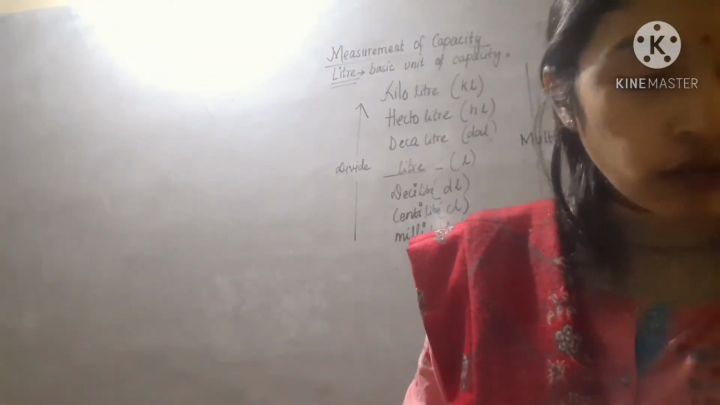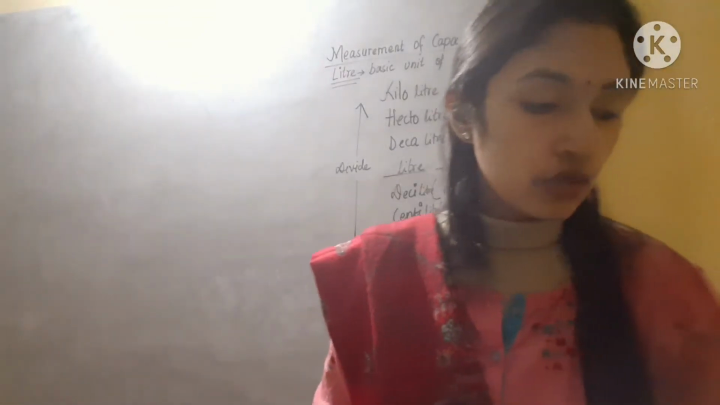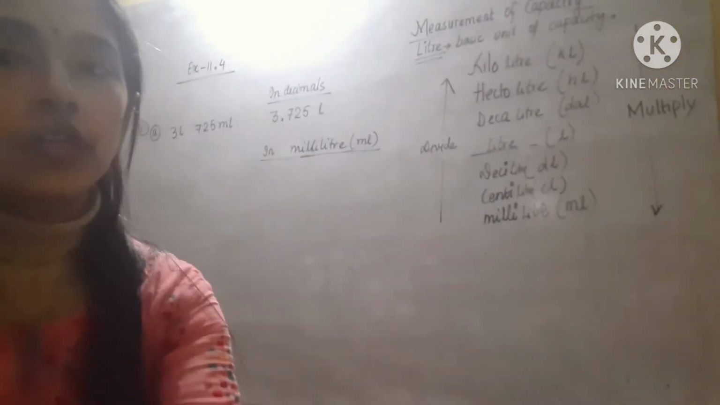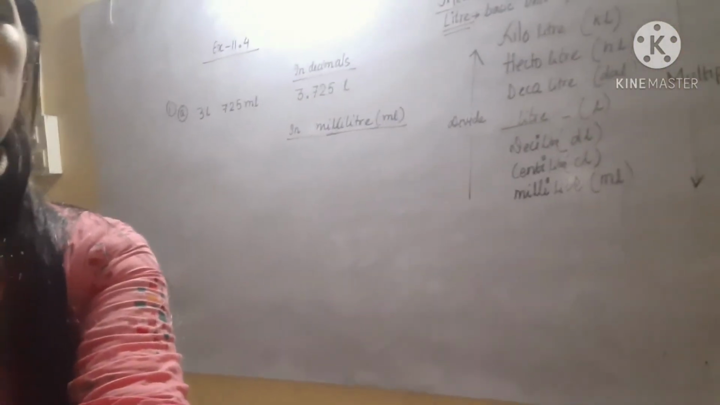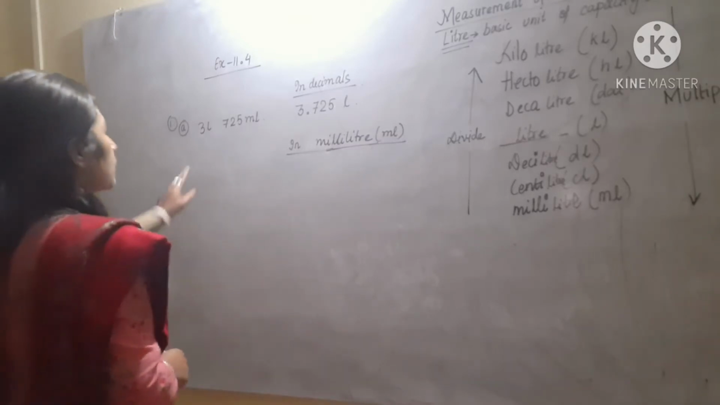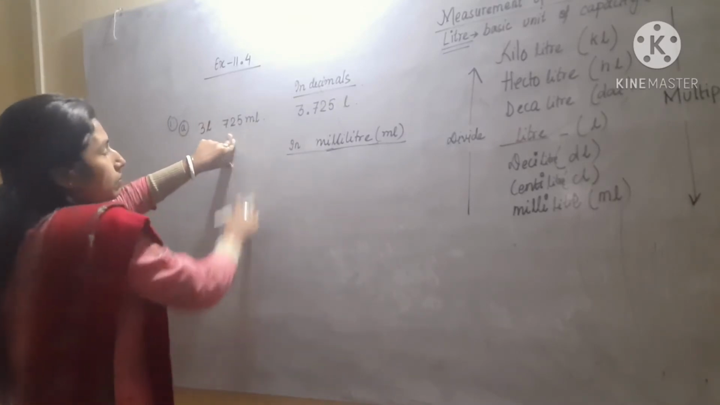Here also you have to convert from one unit to the other unit. So let us do question number 1, exercise 11.4. See students, question number 1A. Here it is given, you have to match the following. So A is 3 liter 725 milliliter. How to write in decimal? See, 3 is in liter and 725 is in milliliter.